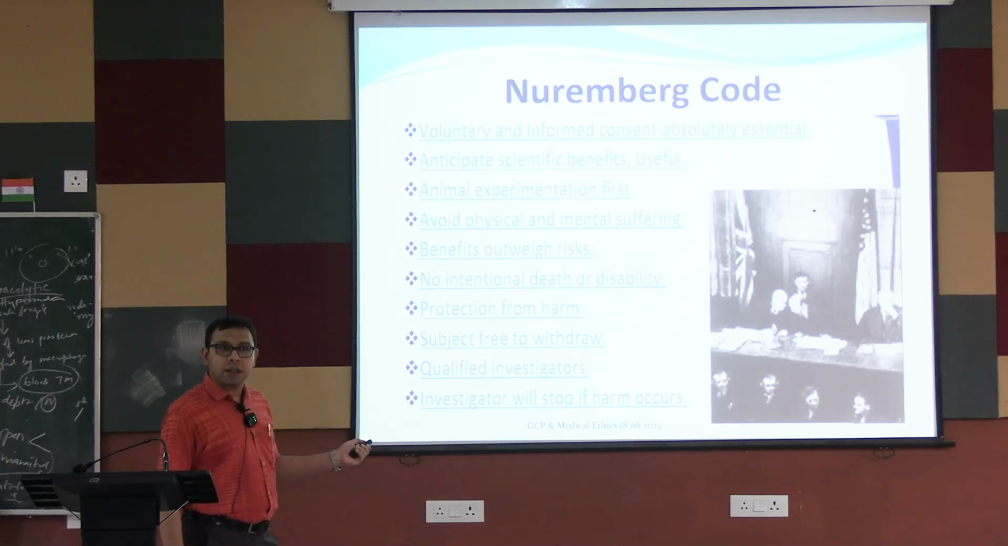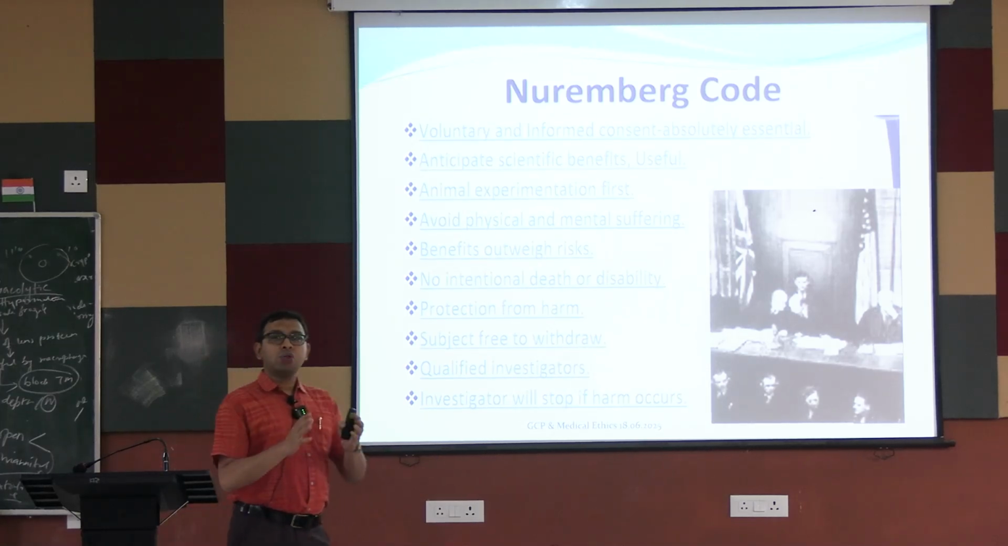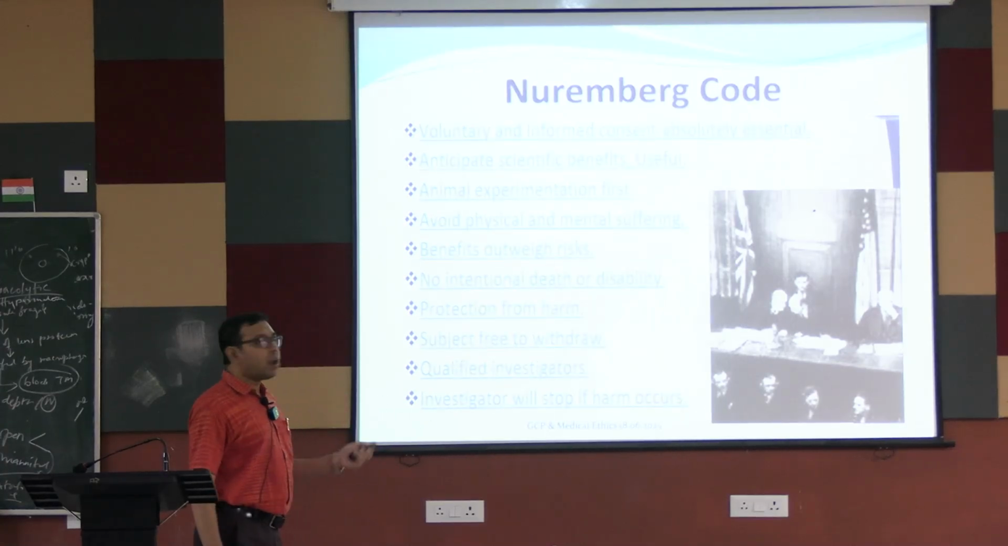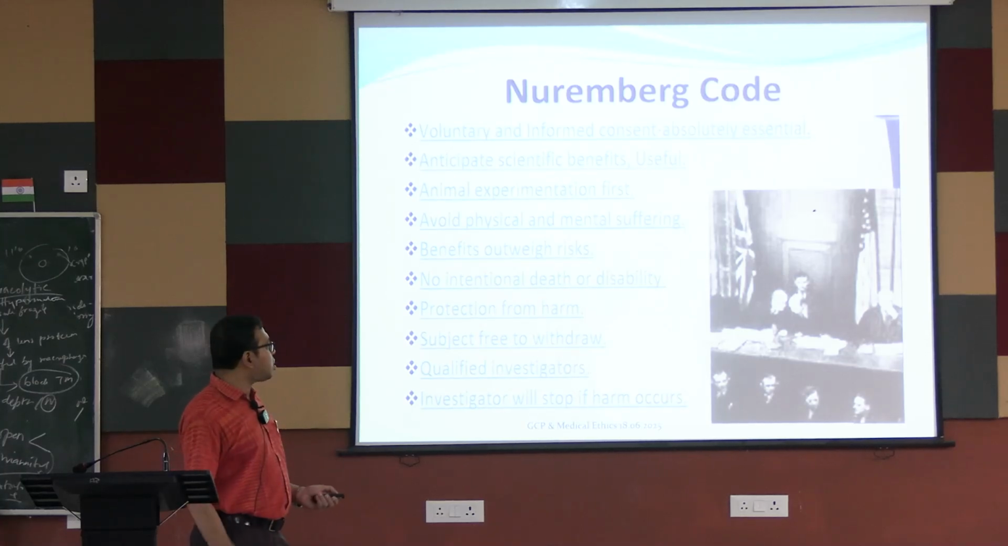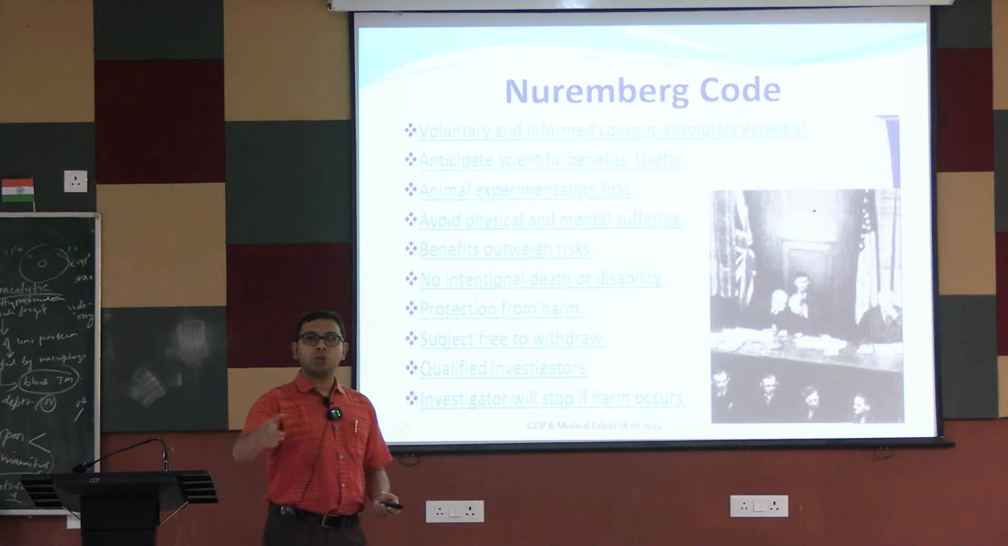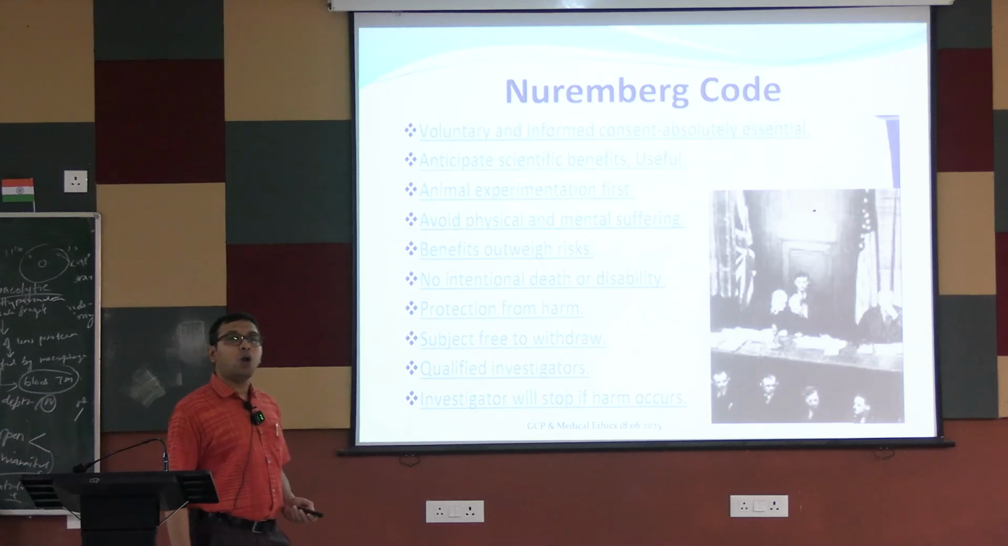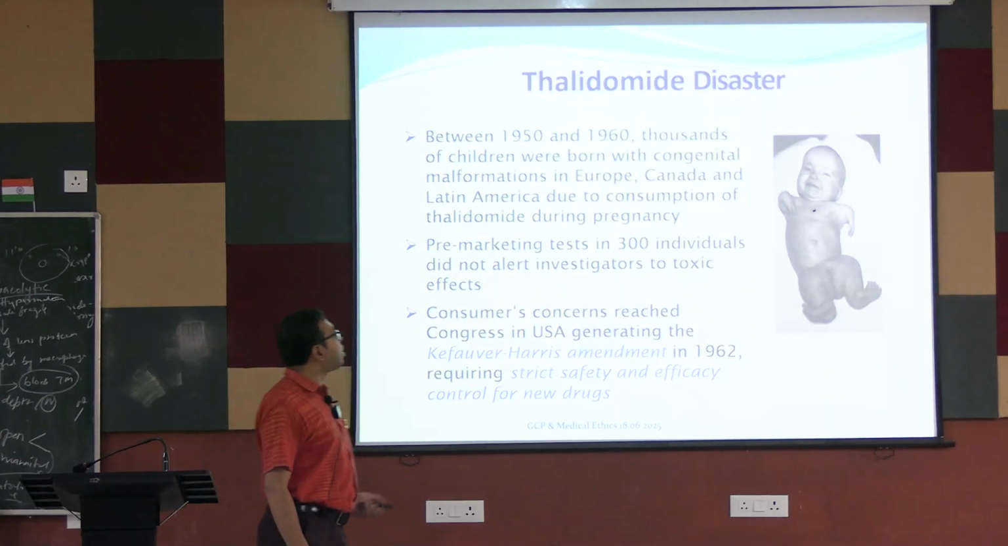Benefits should outweigh risks. So particularly we should have a concept that there is more beneficial aspect to this rather than the risks. No intentional death or disability should be done. Protection from harm should always be there. Subject is free to withdraw. Qualified investigators should be there. And investigators will stop if any harm develops. So this is the Nuremberg Code. Long back in 1946 it was enacted.